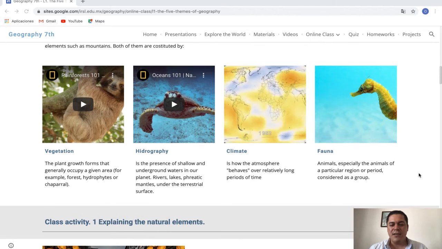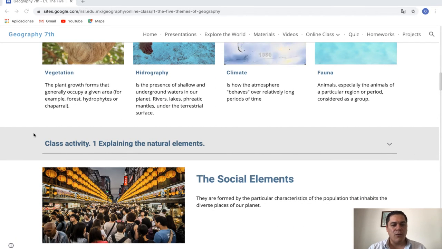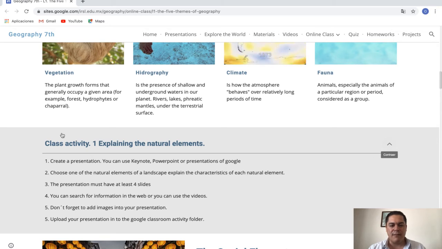In this area you will find our first activity, and all the areas in gray mean that you must complete one class activity. When you click over here, you will see some information, things that you have to complete. And remember that all of this must be sent through Google Classroom in the activity folder.